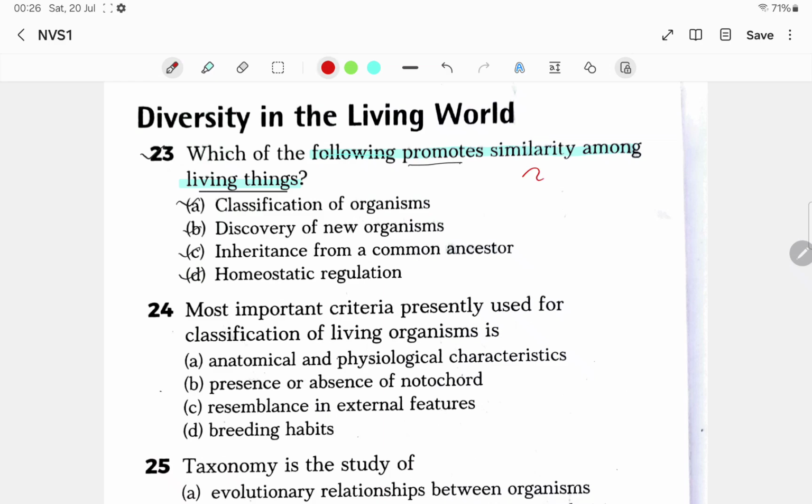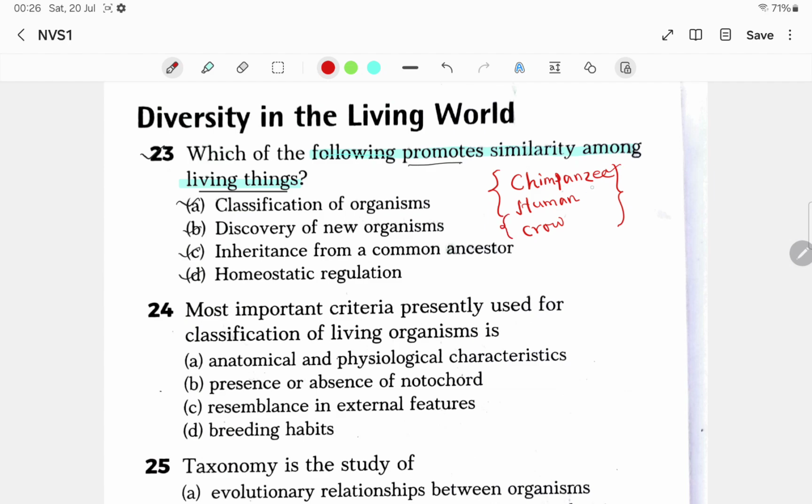Suppose I write here chimpanzee, then human, then crow. Among these living organisms, which have similar characteristic features?